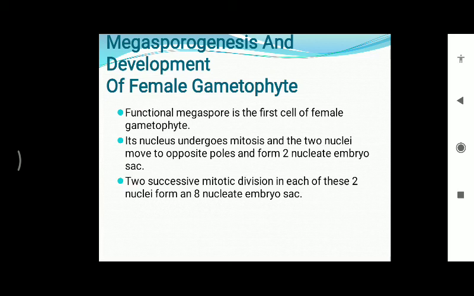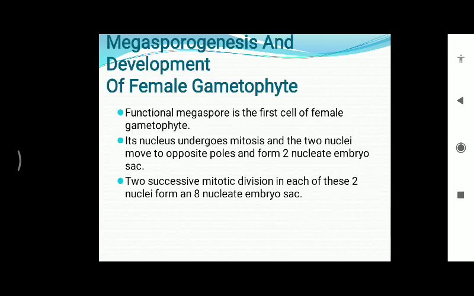Two successive mitotic divisions in each of these two nuclei form the 8 nucleate embryo sac. I hope you can recall mitosis, where two daughter cells form with the same nuclear content, and the division continues until they form the 8 celled stage of the embryo sac.